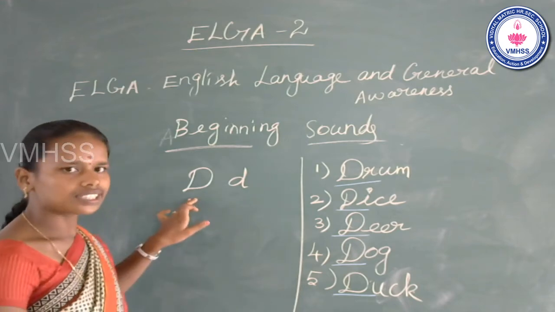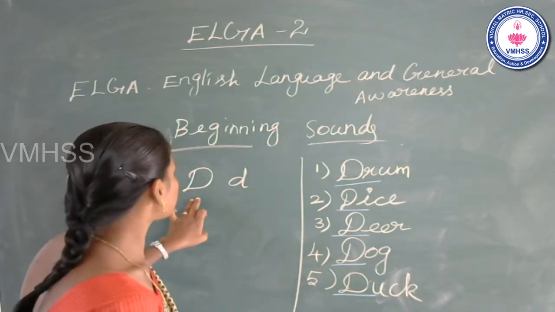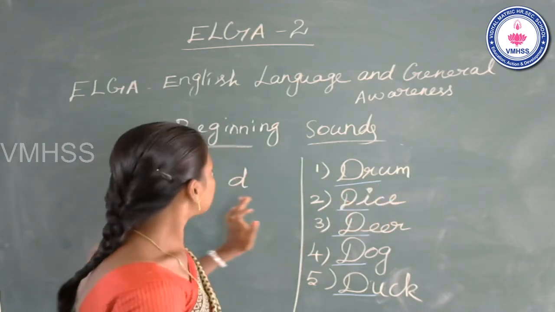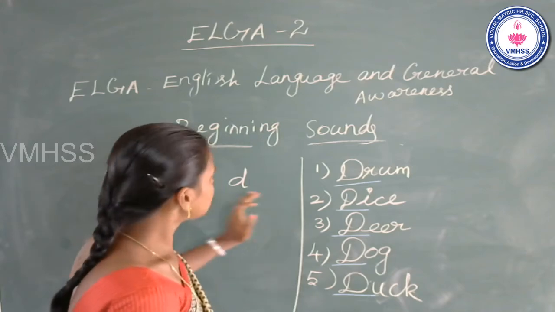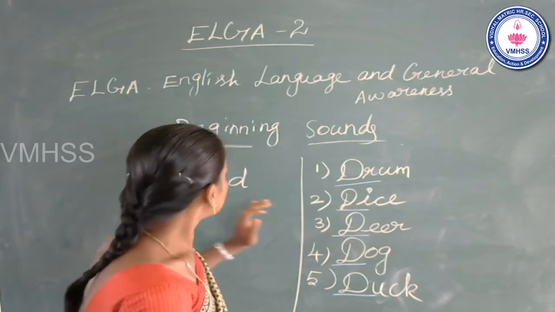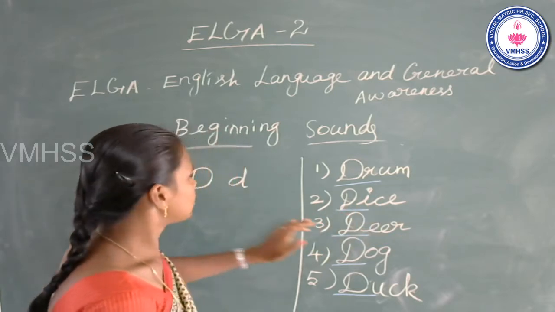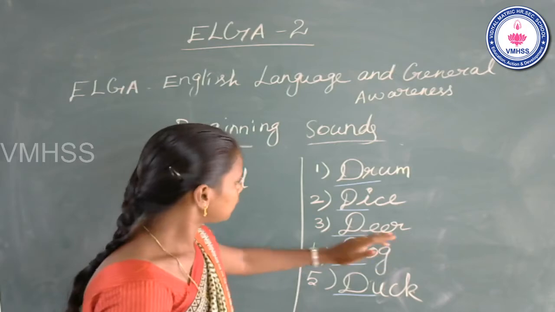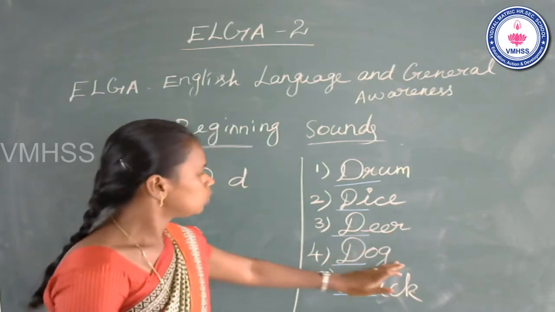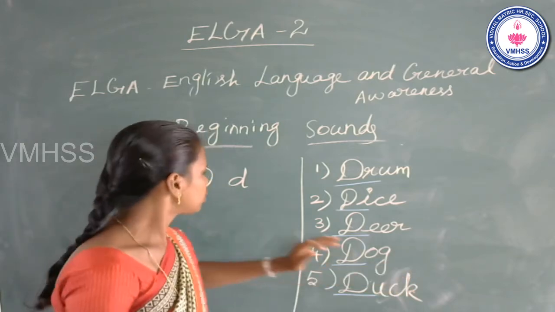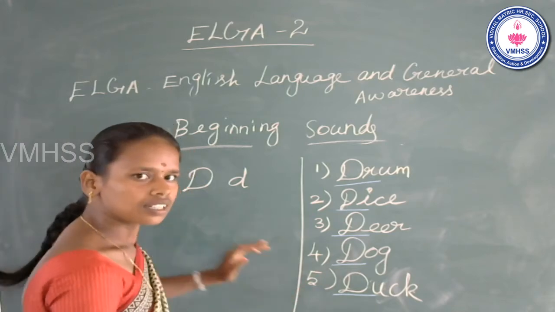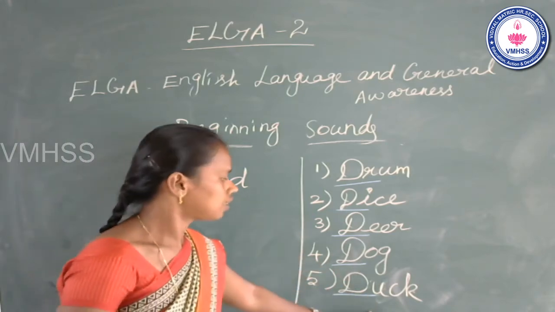The name of the letter D. The sound of the letter D. The drum. The dice. The deer. The dog. The duck.